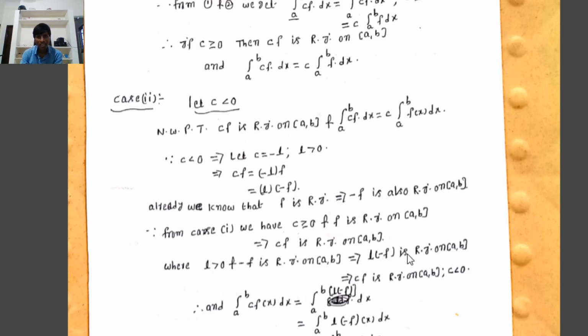That implies cf means L times minus f. Therefore, L times minus f is Riemann integrable on the closed interval [a, b], and since L times minus f equals cf, cf is Riemann integrable on the closed interval [a, b].